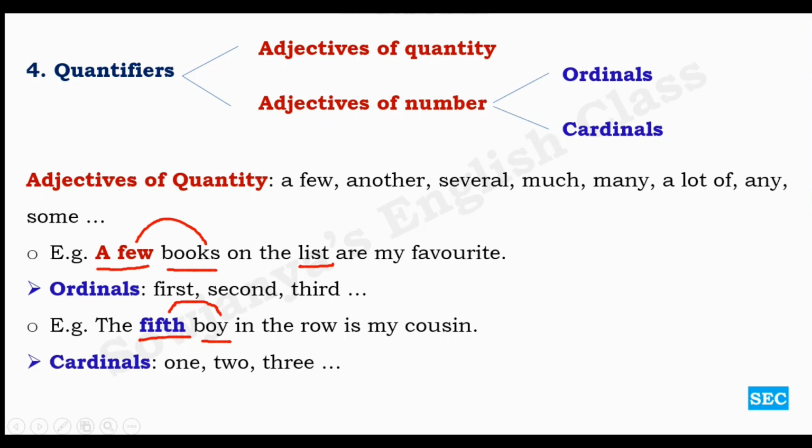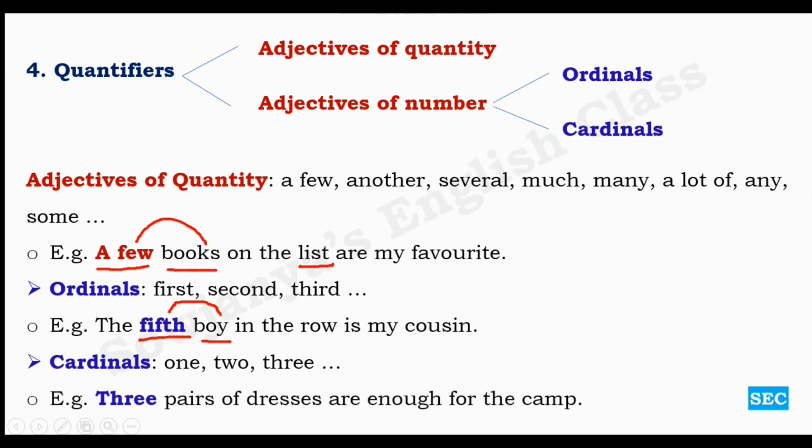And then cardinals. Cardinals are numerals, like 1, 2, 3, 4, 5, 6, etc. Look at the example. 3 pairs of dresses are enough for the camp. Okay, so 3 is the determiner determining the noun pairs over here. So this is about quantifiers, adjectives of quantity and adjectives of number.